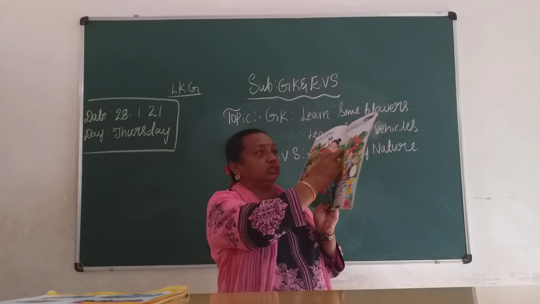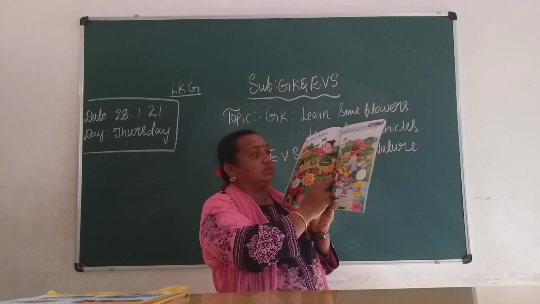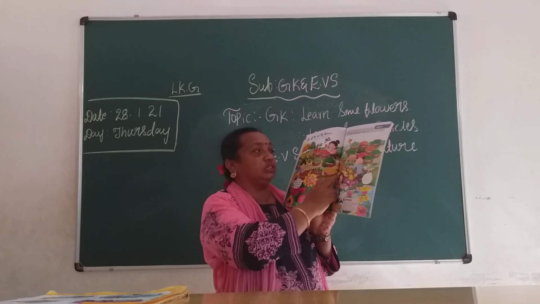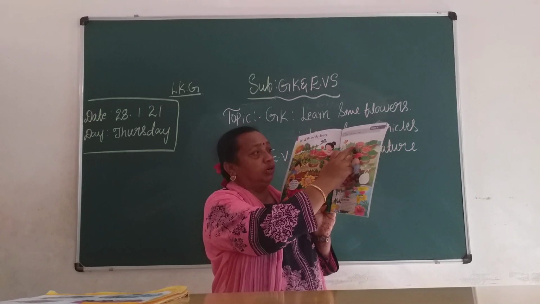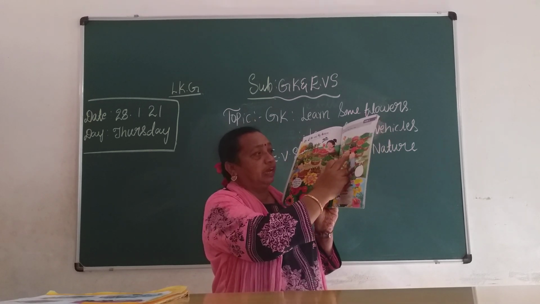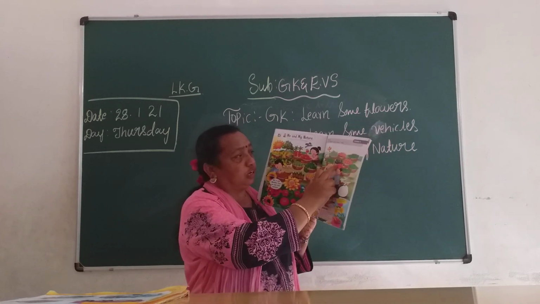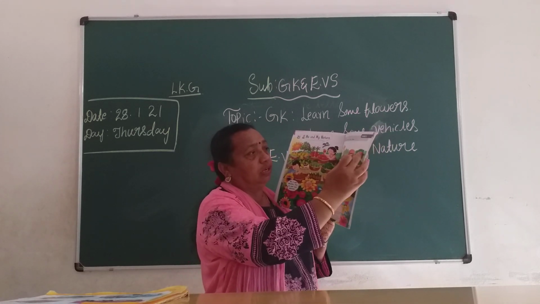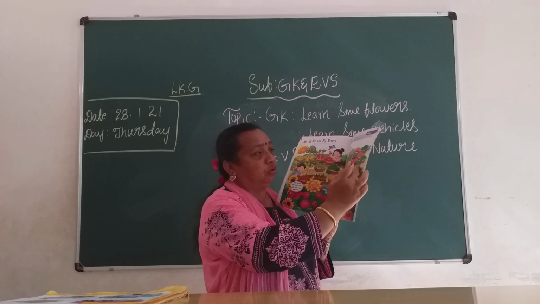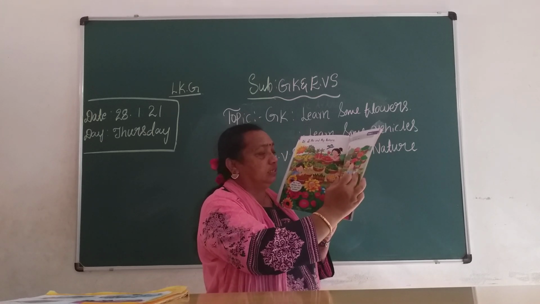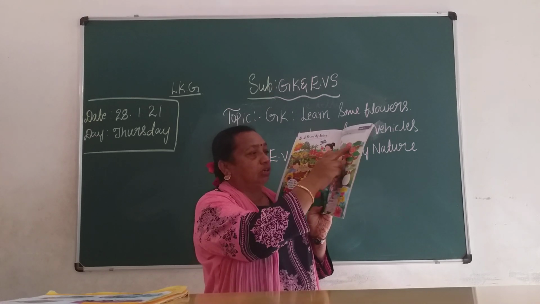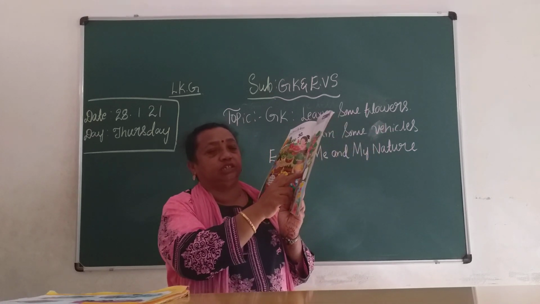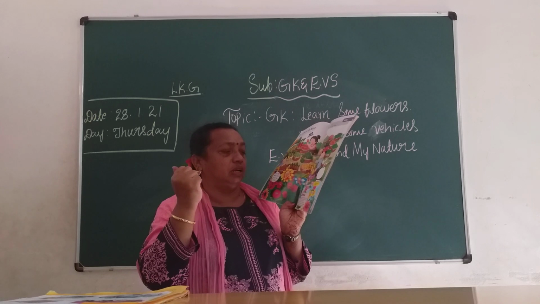Now come down. See here, look at this. In this picture we can see so many vegetables, children. Cauliflower, cabbage, carrot, bottle gourd, spinach, potato, capsicum, brinjal, onion, peas, tomato, lady's finger, beans, radish, pumpkin. What are these, children? Vegetables. Vegetables are also very good for our health.